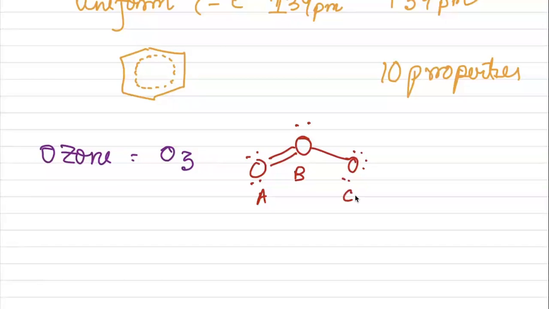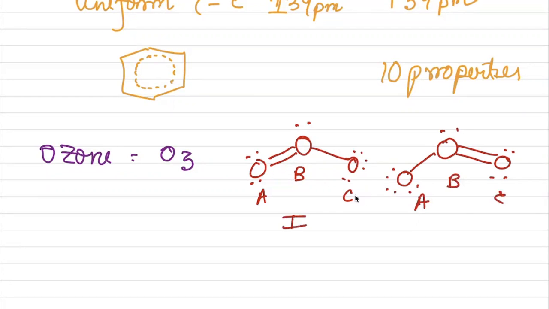This will be one structure of ozone. If I draw one more structure, this is structure 1, this is structure 2.